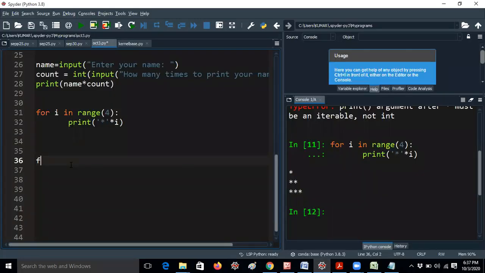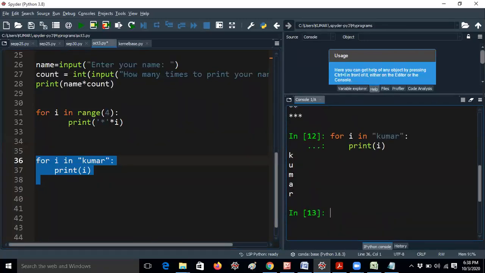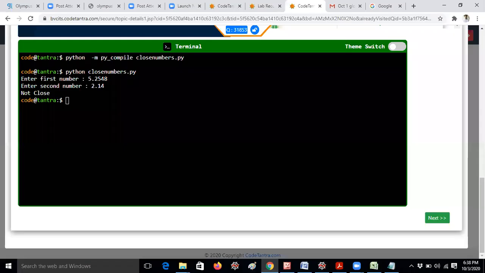Before running this code, I would like to write a single line. For i in Kumar, print i. I already explained this concept, but once again I am telling it for your understanding. Here also, in is a keyword. This is very important. In means it will check for each character. Now let me print this line. Now I will get K-U-M-A-R like this. That means i takes the first letter K. After iteration it will take U, after iteration it will take M, like that. So that's the reason our program works like this.